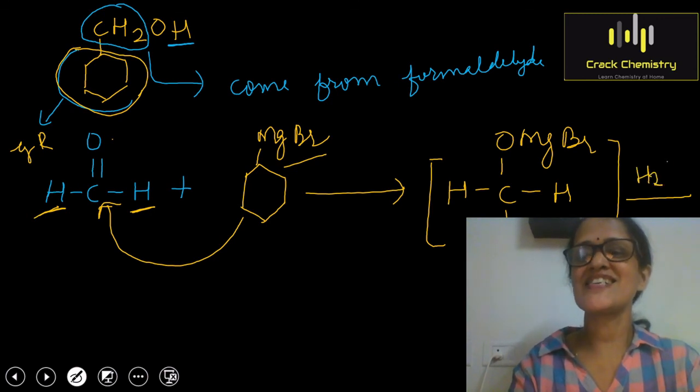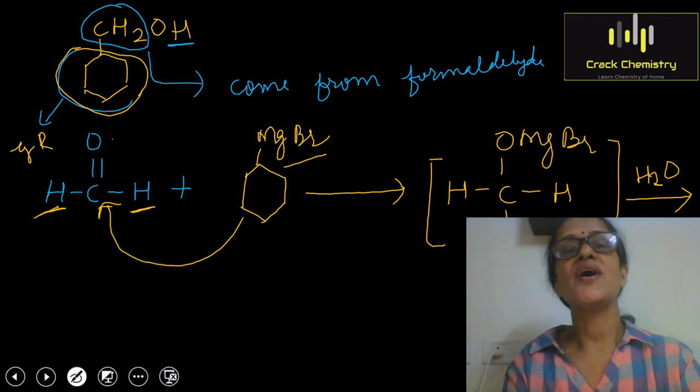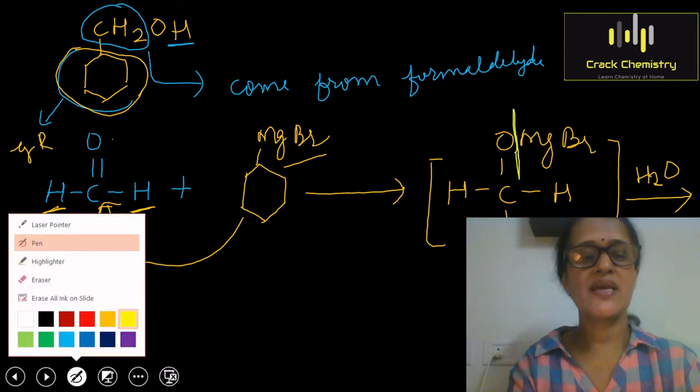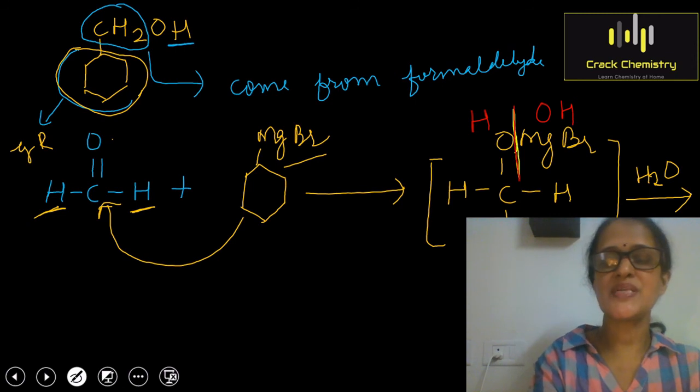And as I told you, very confidently you can write the product after hydrolysis of the adduct. The bond will break from here. H of water will be added here. OH of water will be added here. So your product I am writing here.